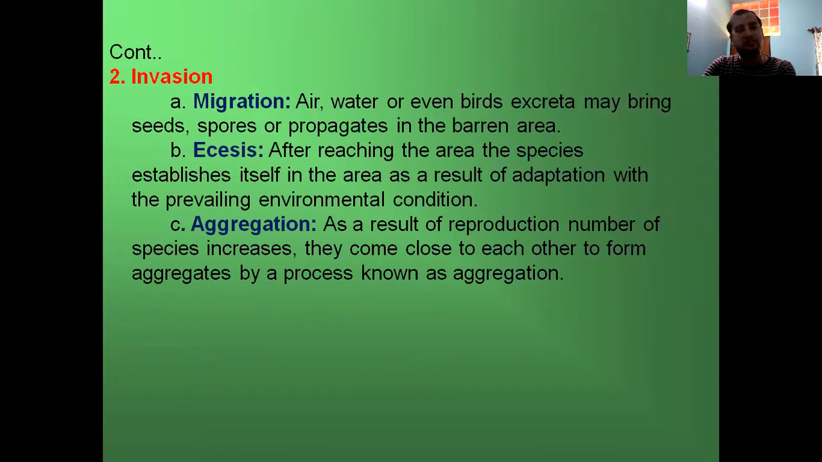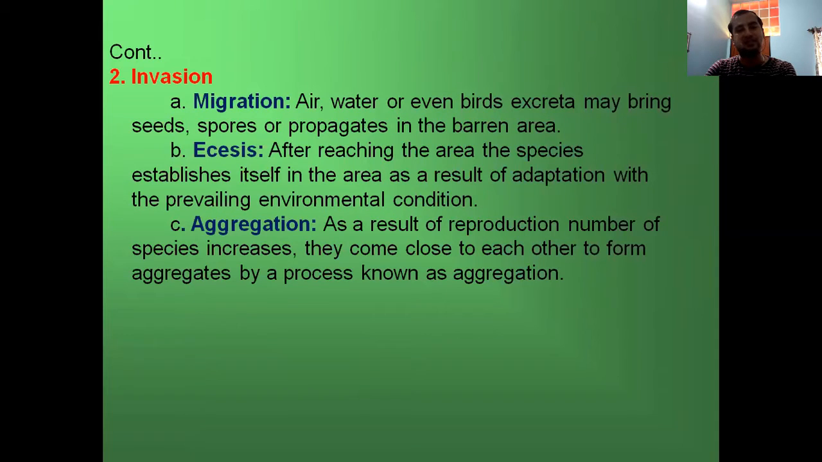Then the second one is invasion. Invasion means species come from one ecosystem to another ecosystem. Then there is migration. Air, water, or even bird excreta may bring seeds, spores, and propagules to a barren area.